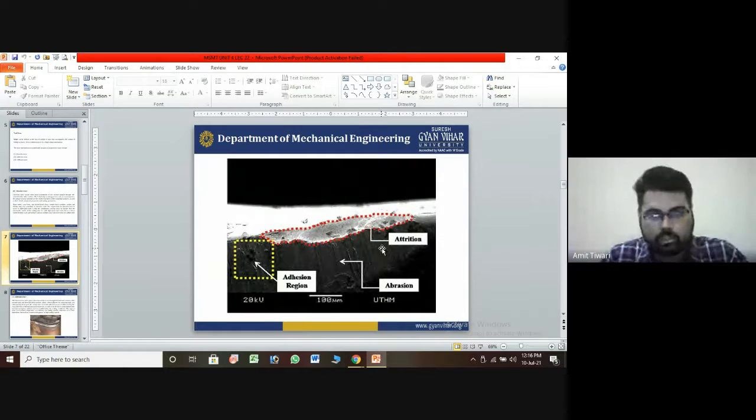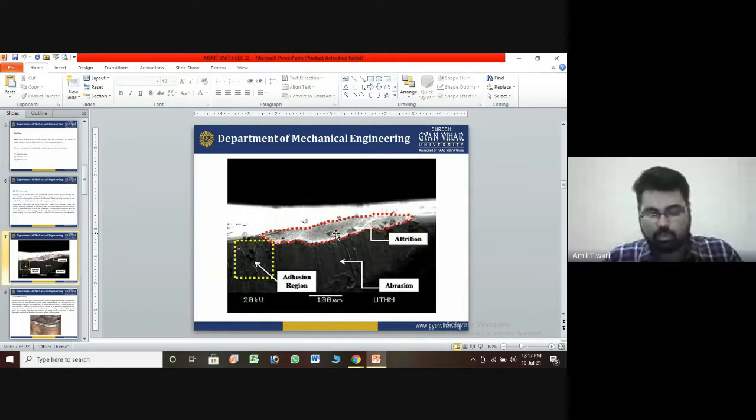So the stress concentration factor has to be considered, for how much stress is acting on the point of the cutting edge. This section in the diagram is the cutting edge section. If the cutting edge is removed, that means the tool has failed, because the cutting edge is the main point used to cut the material. If the cutting edge is not very fine or well finished, the material quality will be reduced and it is not usable.